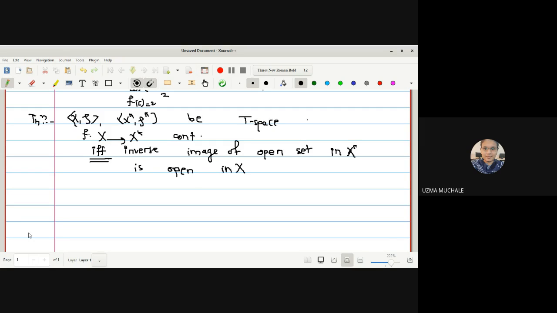Actually, in 2 days we cannot cover this whole syllabus. So from here onwards, I will simply write down the statements and definitions, and I will explain the definition, what a theorem is, and how to prove it. That will be easy for you if you want to appear for the exam, since the proof will not be asked in your MCQ exam. So we will just follow this method, and later on I will put the video in detail.